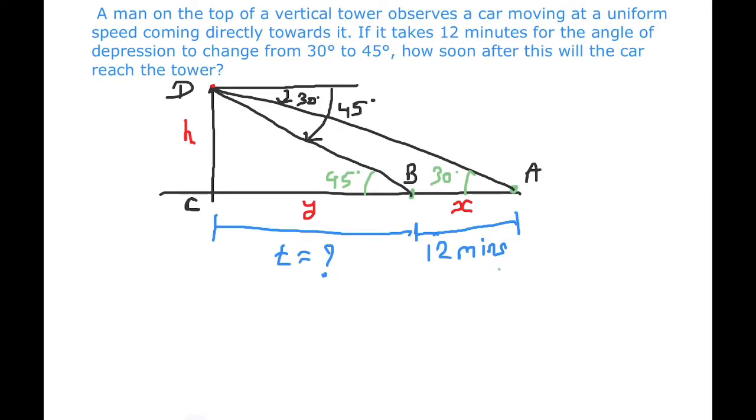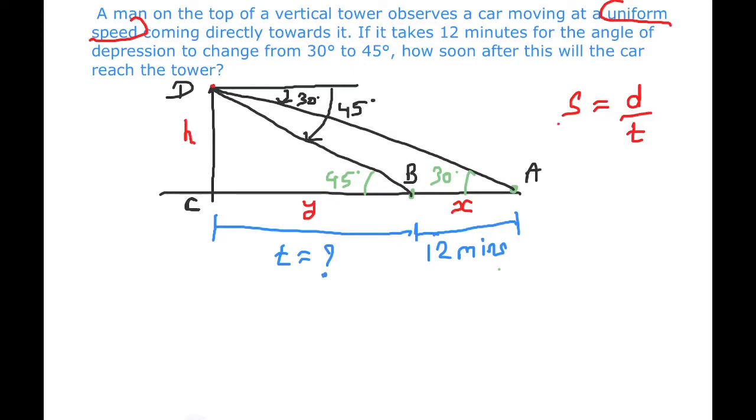So we have two triangles but no measurements of sides are given. A very important condition given in the question is uniform speed. We know that speed is equal to distance upon time.